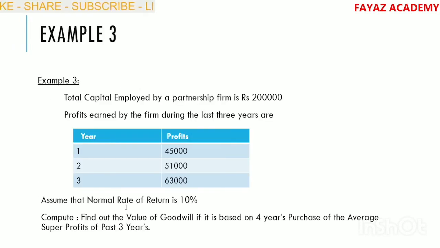Next, example number 3. Total capital employed by a partnership firm is 2 lakhs and profits earned during the last 3 years are as follows. Year 1 45,000, year 2 51,000, year 3 63,000. So here profits are in increasing nature. We use weighted average method.